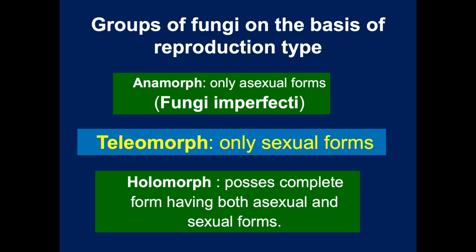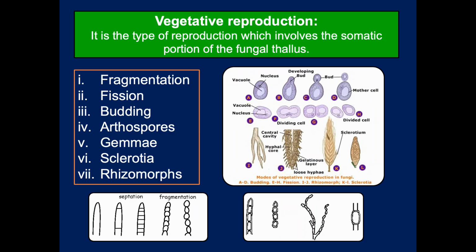On the basis of reproduction type, most of the fungi have been grouped into three. Number one is anamorph, where only asexual forms are present, and they are commonly known as fungi imperfecti. Second is teleomorph, where only sexual forms are present. And followed by holomorph, they possess complete forms having both sexual as well as asexual forms.